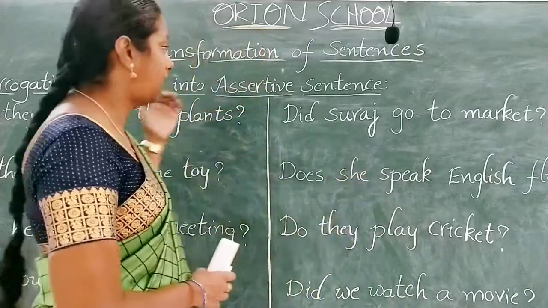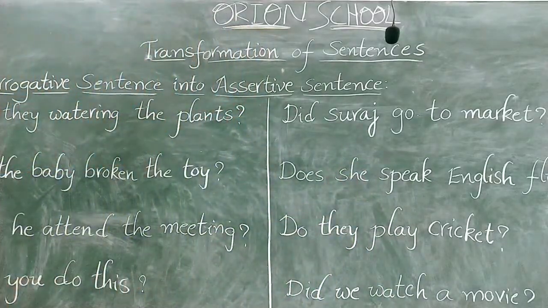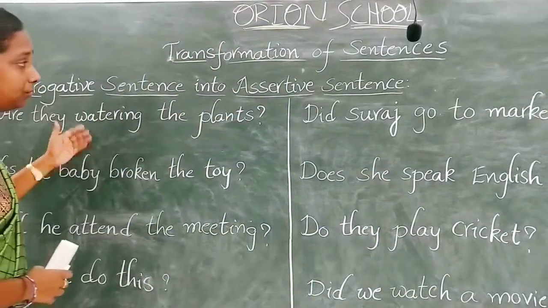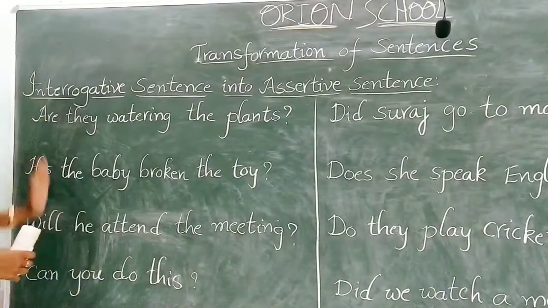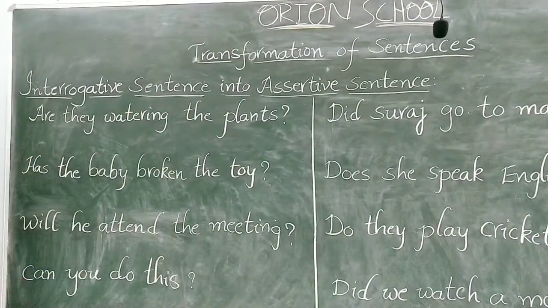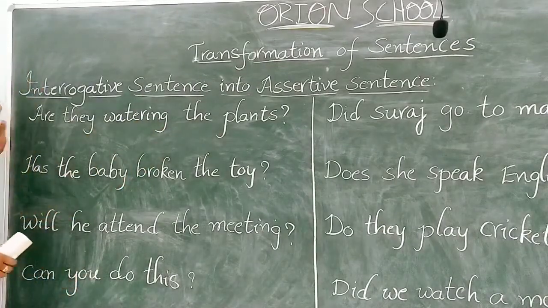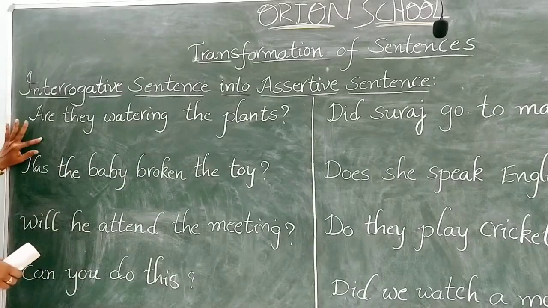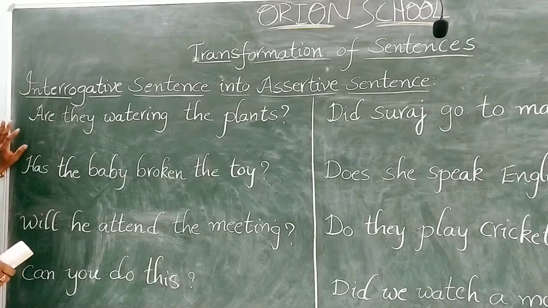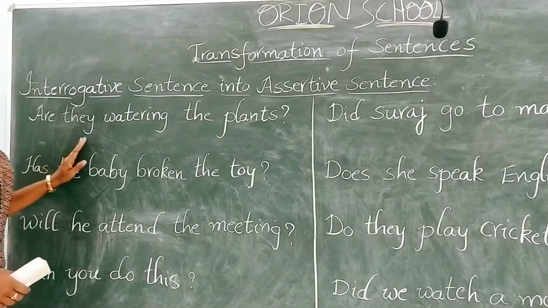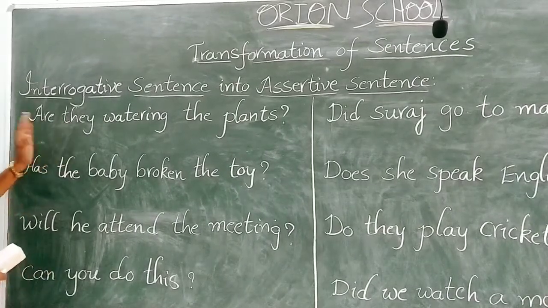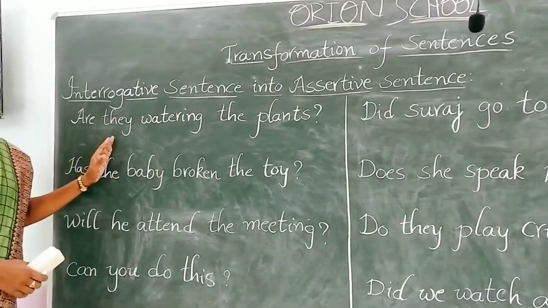Now let us see how to convert an interrogative sentence into an assertive sentence. I have some examples here. "Are they watering the plants?" This is an interrogative sentence. What is the helping verb here? We changed the place of the subject and the verb earlier, so in the same way here also we have to follow the same thing.